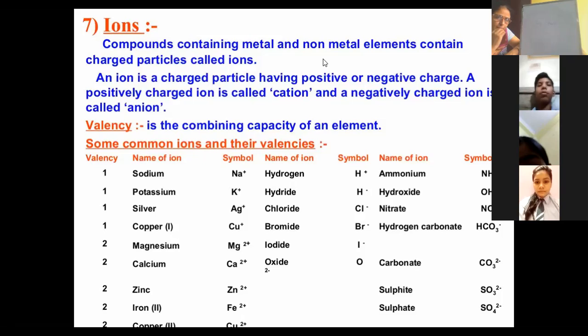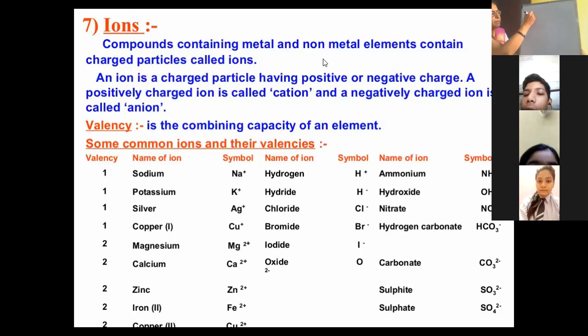Even I have to discuss valency also. Valency means the combining capacity of an element, or the number of electrons which an atom donates or gains to attain the octet. That is the valency.